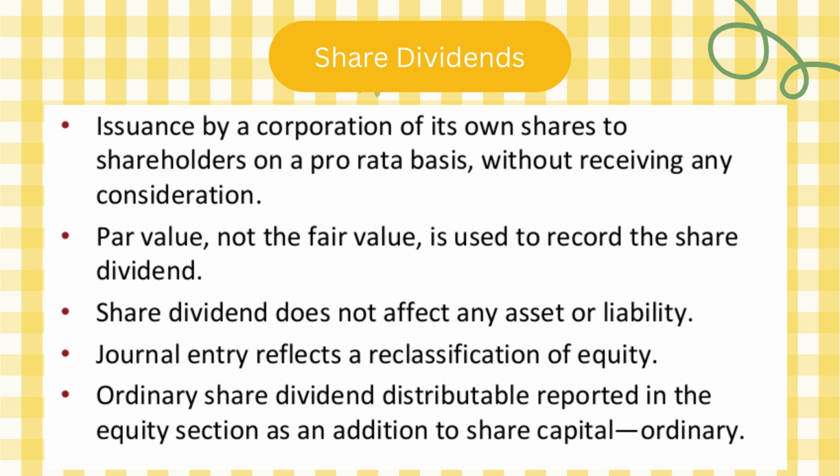For example, if it's a 10% stock dividend, a shareholder owning 100 shares will receive 10% of his shares, meaning 10% of the 100, 10 additional shares. So he's going to receive 10 more shares. Is it clear? This is the pro rata basis, maintaining their proportionate ownership in the company.